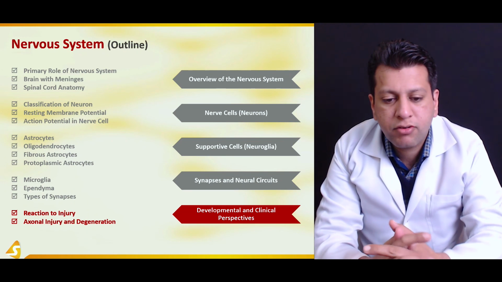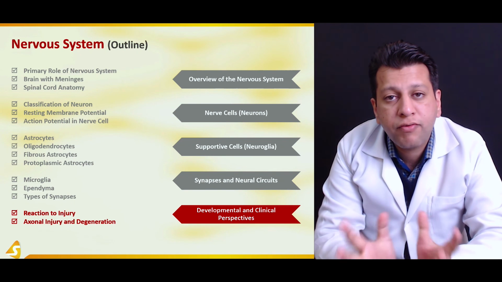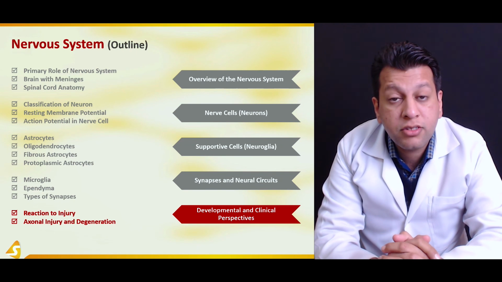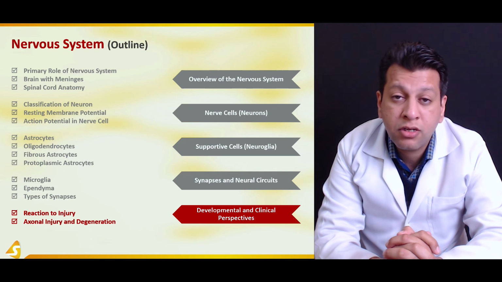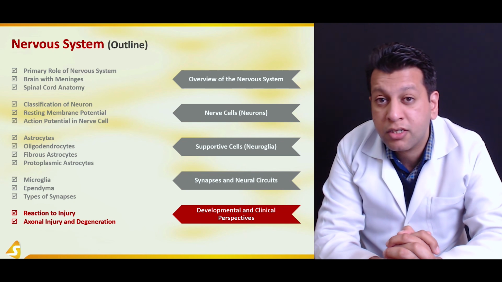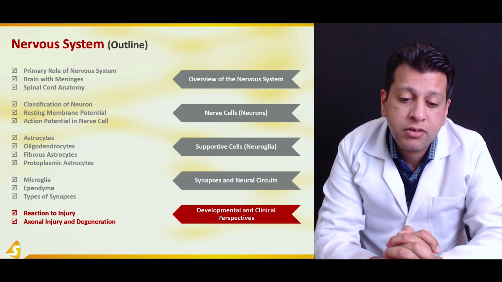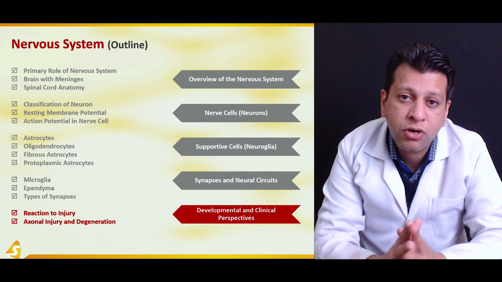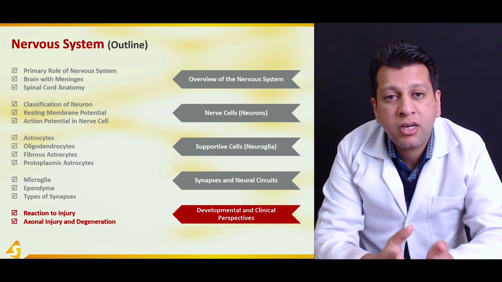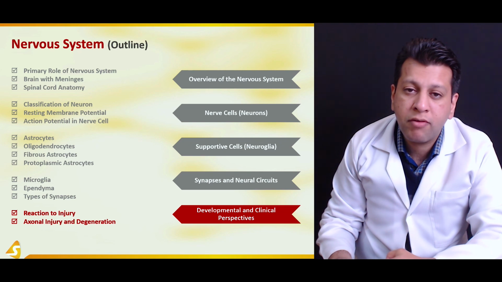And this we have covered, what is the reaction of an axon to an injury. In the CNS, once the axon is damaged, there is initial loss of function and it will not regenerate. But in the peripheral nervous system, usually there is an attempt. Sometimes it is successful and sometimes it is not, but there is always an attempt to regenerate in the peripheral nervous system.